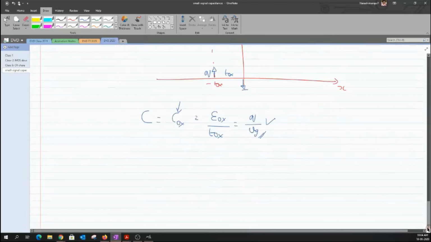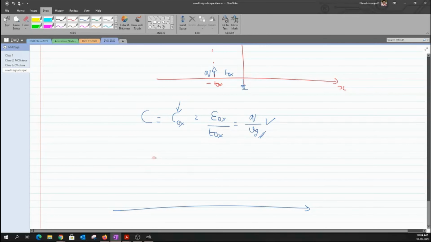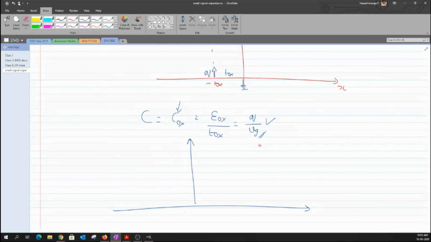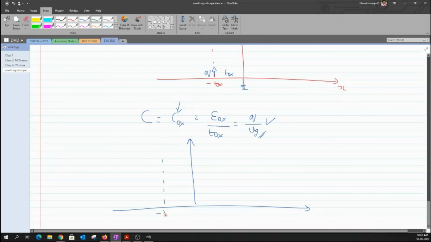Now let me quickly summarize what we have discussed till now. I know that the time is ticking, but I just want to complete the whole of this CV. And the CV that I'm trying to draw is only with respect to the MOS structure. In the next class, we will talk about MOSFET, where I will try to add the source and the drain alongside my MOS structure. Okay. So we spoke about something known as minus VFB, right? So this is my VG. Okay, and we also spoke about flat band voltage.